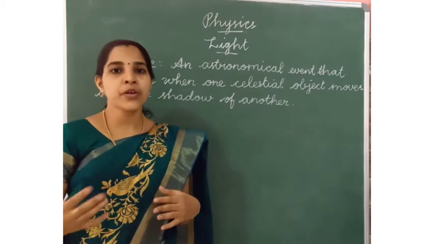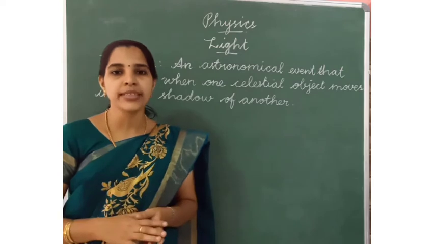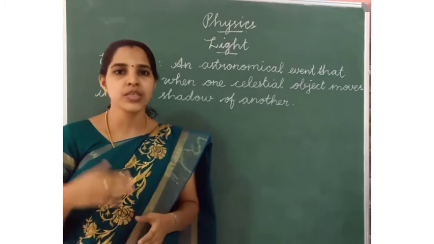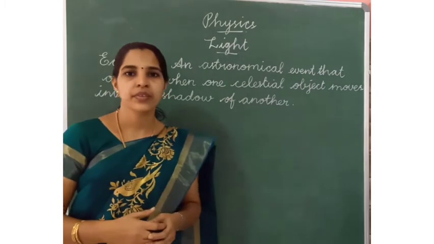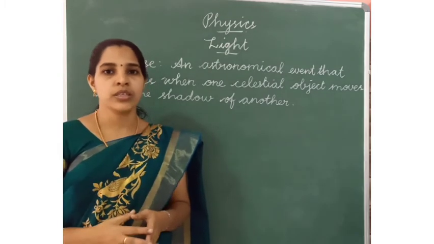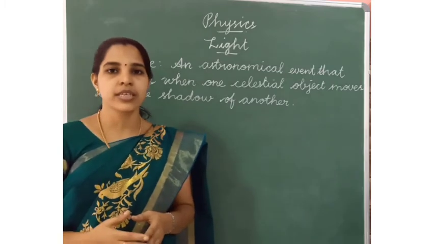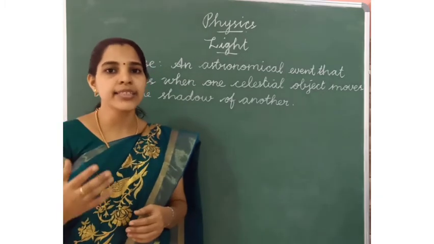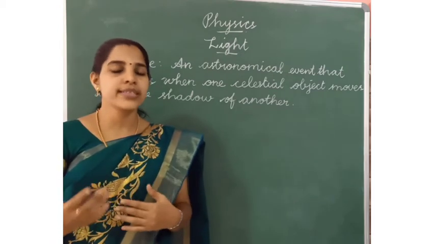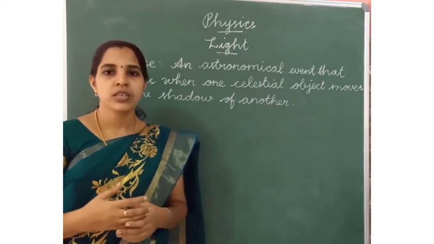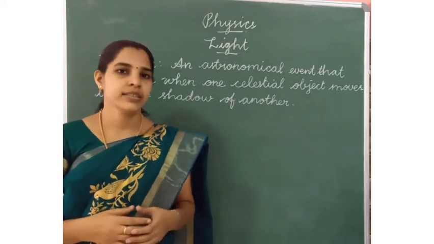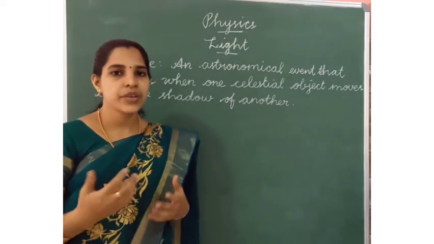The light producing or emitting source of light has two types, luminous object and non-luminous object. What is the meaning of luminous object? An object giving out light of its own is called a luminous object. What are a few examples of luminous objects? Sun, torchlight, fire lighter, traffic signals.